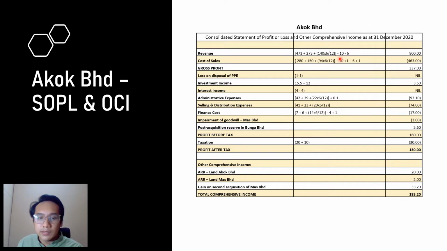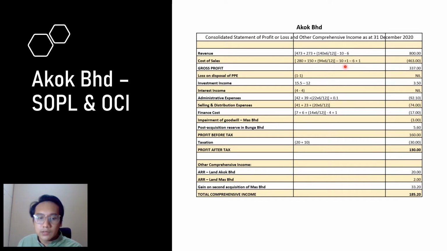And this minus 10 million is from the goods sold from MAS, a subsidiary, so it needs to be eliminated. This minus 6 million is due to AKBAR selling goods to Tanjung. Okay, cost of sale. For Tanjung, we times 6 over 12 to minus 10 million as before, plus 1 million.